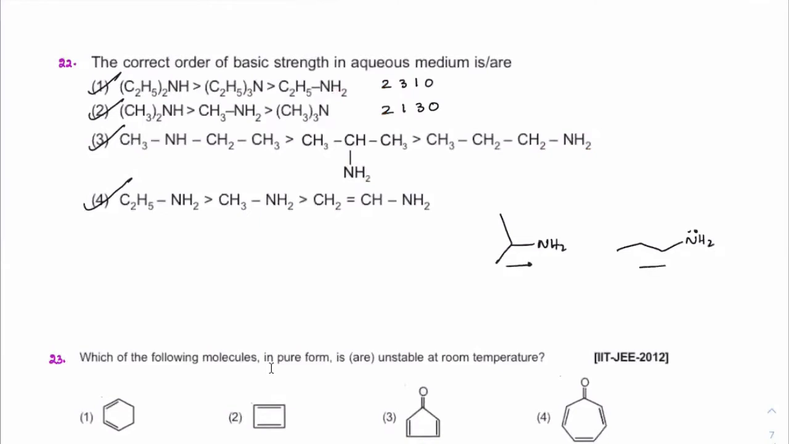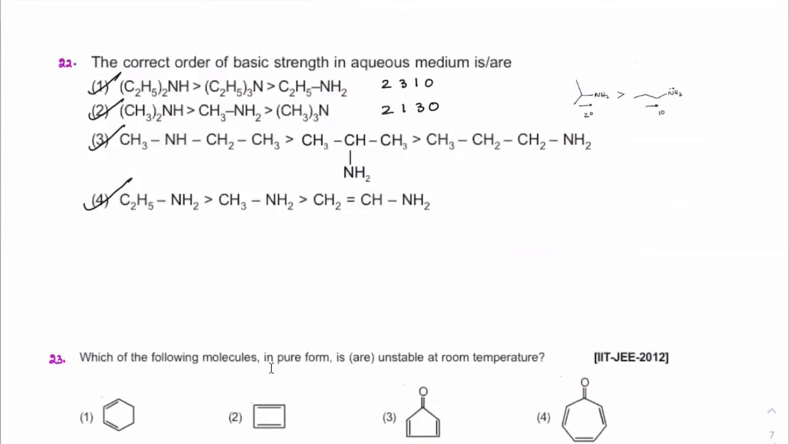This one, right? First one. First one will have more plus I effect now. 1, 2, 3. Okay, 3 carbon here. This is from a second degree. This is from a 1 degree. 2 degree propyl, 1 degree propyl. Which one will have more plus I effect? 2 degree. Correct. So that's why it is more basic.